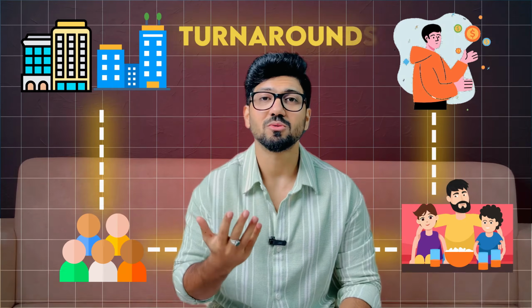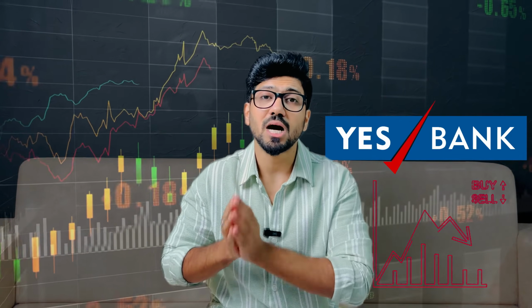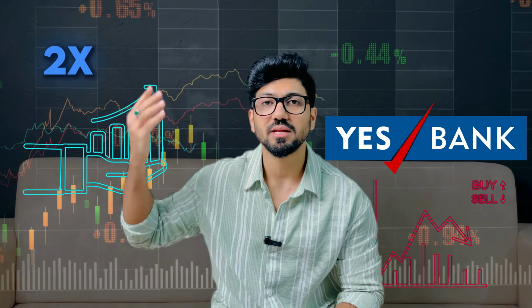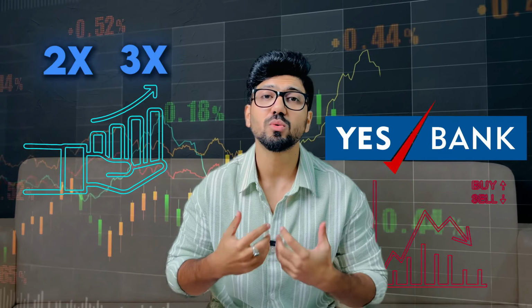And this is turnarounds. We have a lot of stocks in the stock market that are also turnarounds. For example, Yes Bank. The bank was really good a few years back, then some problems happened in the bank, the stock completely crashed, and then the bank is now again building its brand. It might build it and the stock would just 2x, 3x from here, or it would keep crashing if the bank is not able to show that it is doing something serious.